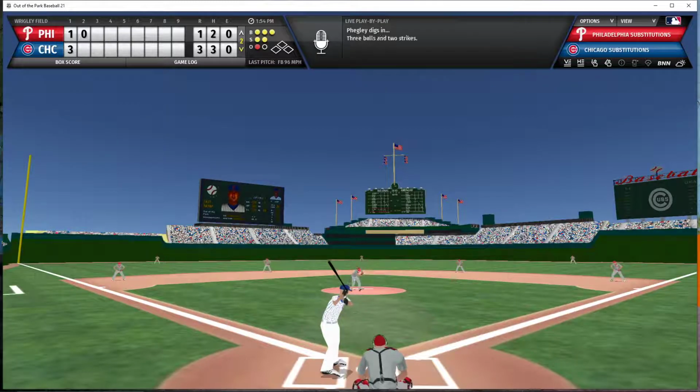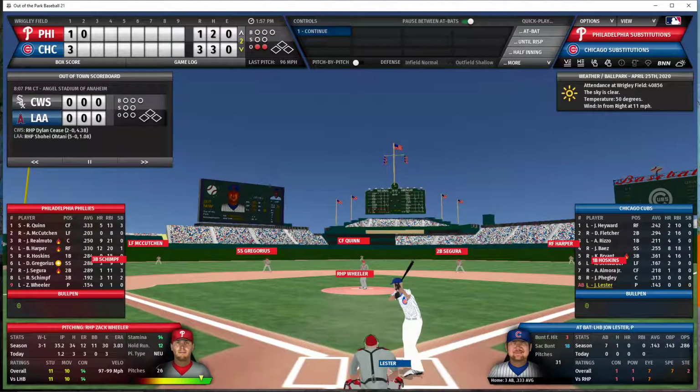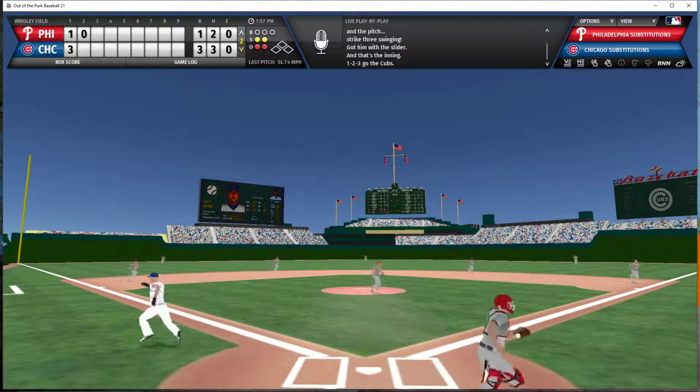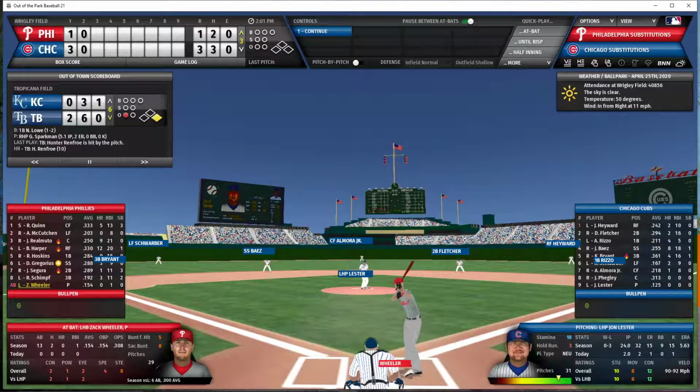Full count to Fegley. Here's the pitch. And he strikes out looking on a pitch that is on the outside corner. Lester now the batter with 2 outs and 2 strike count. And Lester strikes out swinging. That is a slider for strike 3. Cubs go down in order in the bottom of the 2nd. We go now to the top of the 3rd.